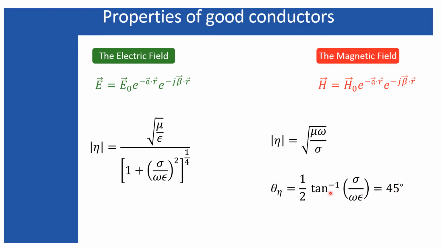we know that this 45 degrees appears in the expression of the magnetic field, which signifies that the position or the time from where the electric field generates, after a certain time equivalent to this angle of 45 degrees, the magnetic field will be generated, and that magnetic field corresponds to the electric field which has been generated earlier. But in dielectric medium or in free space, both the electric field and magnetic field generate at the same position at the same time, because this angle was zero in all those cases.